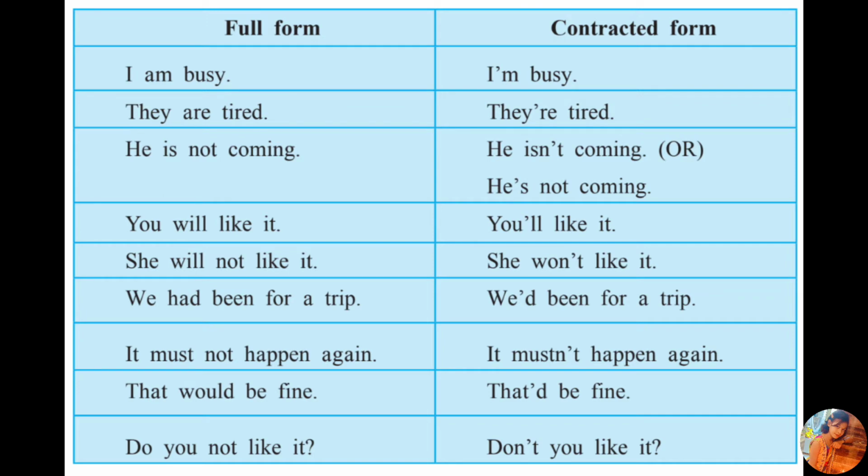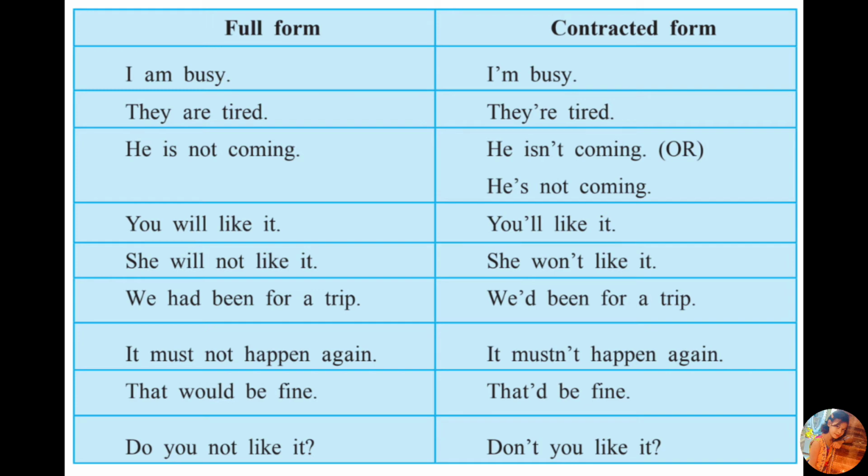We had been for a trip. In contracted form, they just add we and had and it becomes we had been for a trip. It must not happen again. In contracted form, they just add must and not and it becomes it mustn't happen again.